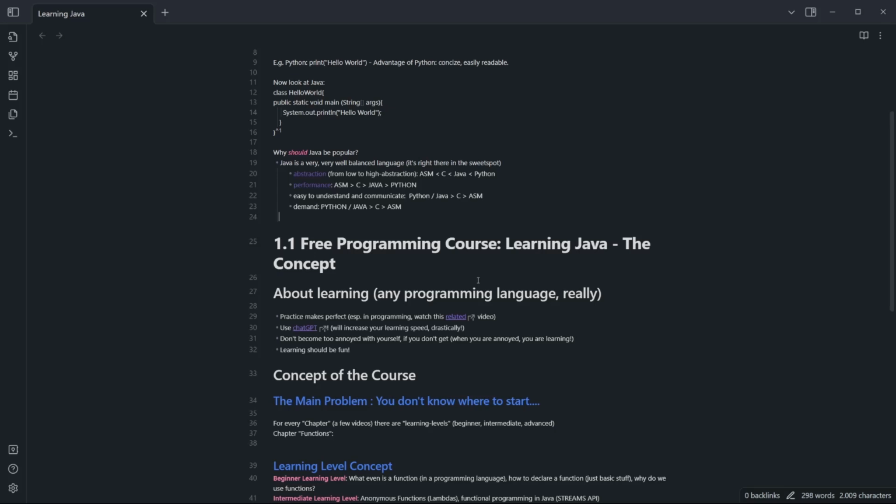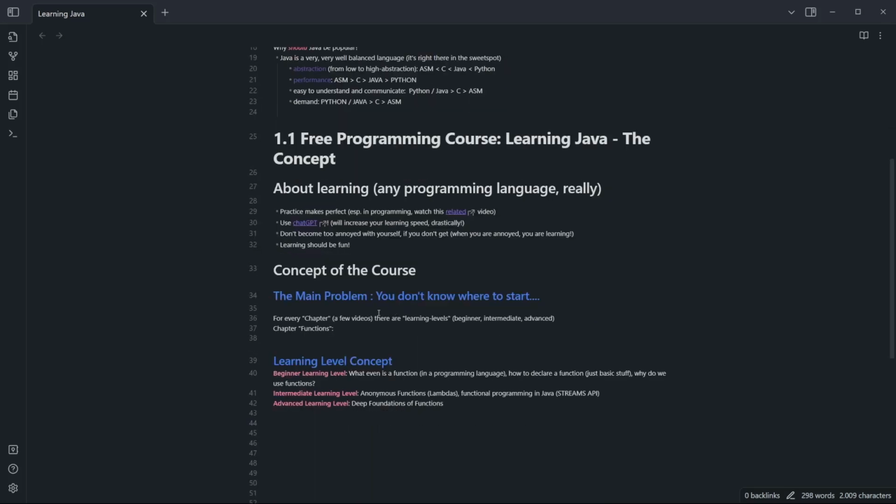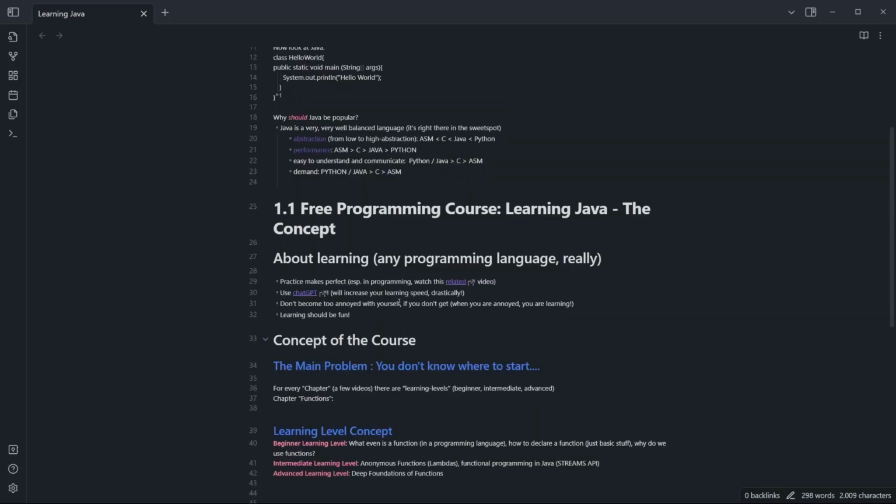We will cover functions, how you declare variables, control flow, if then, if else, else if, switch statement, object-oriented programming in detail. Just listing all these topics doesn't make any sense. Therefore, I'll just talk about the course in general, the structure. I will talk about my learning level concepts later. But first, I'll talk about learning in general.